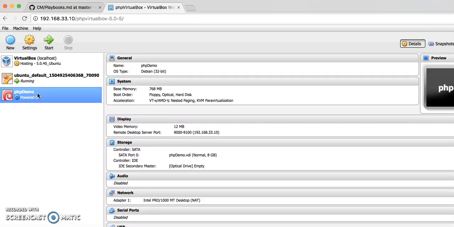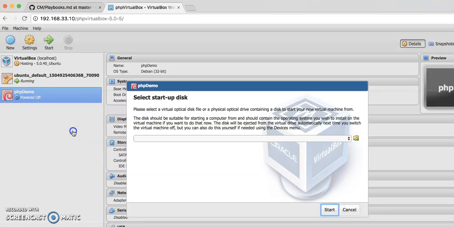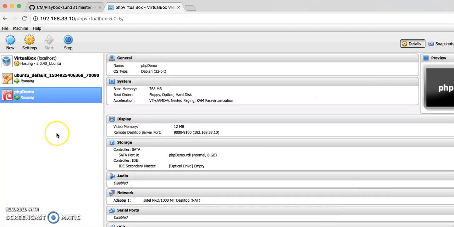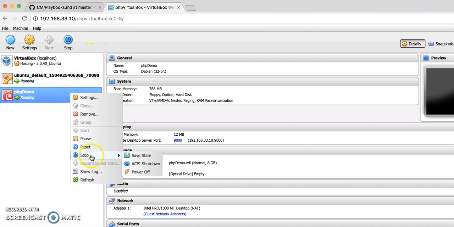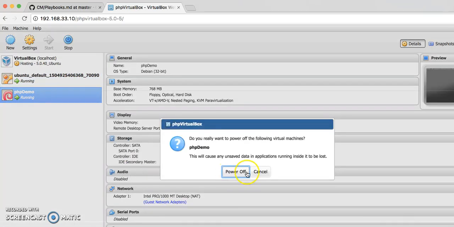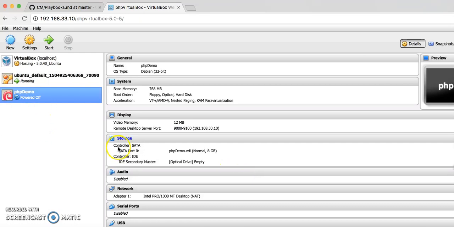So this has been created, but we need to power this on. So I will just start this like this and it's running. So if I want to stop it, what I have to do is that I have to just go to stop and then power off, and it's stopped. So that's all on how to create a mini VCL. Thank you.